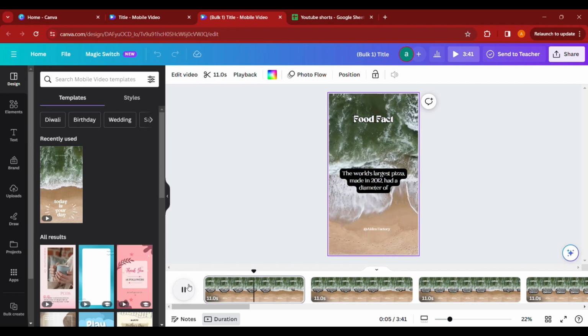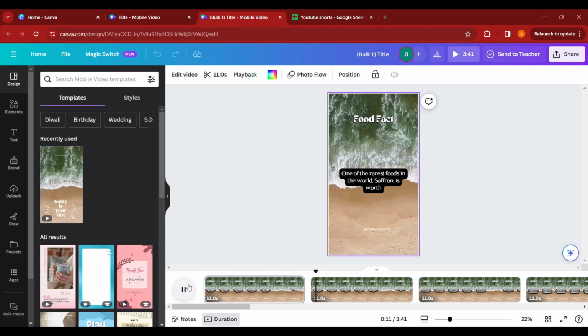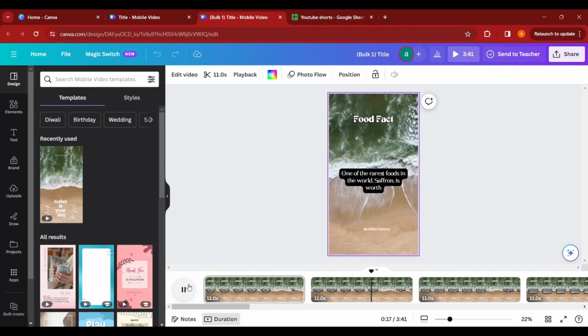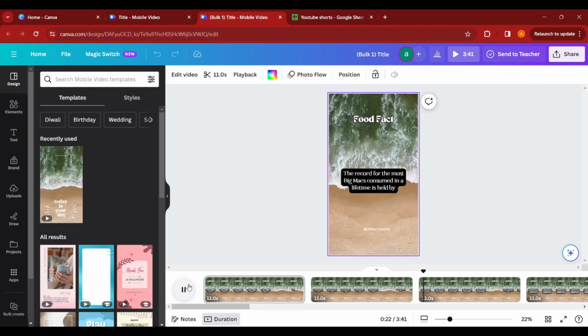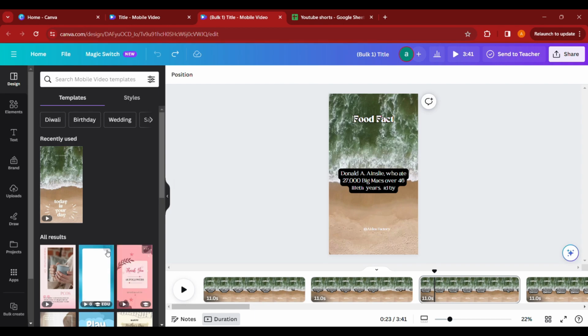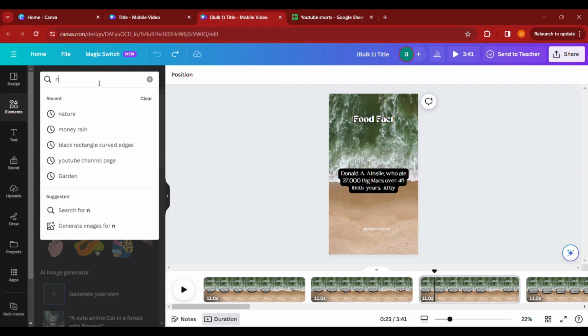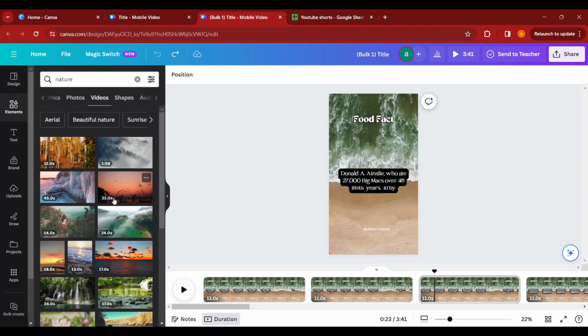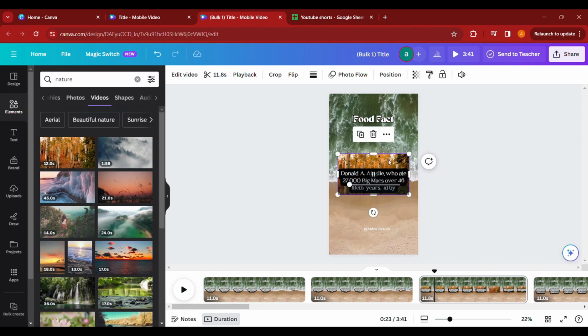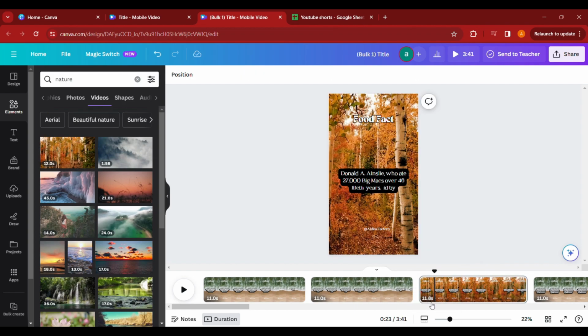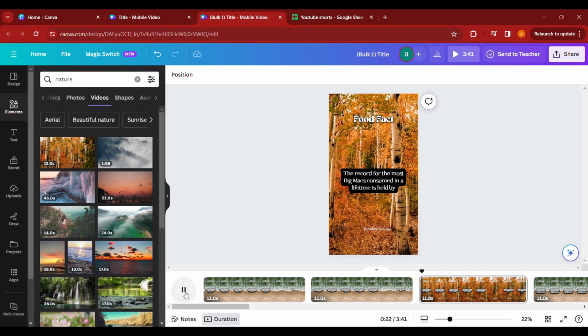The only downside is that they all have the same background. There are two ways which can help you with this. First is to do it manually. In the left tab, go to Elements and search for the desired background such as nature. Select the video and click on 3 dots and select Replace as Background.